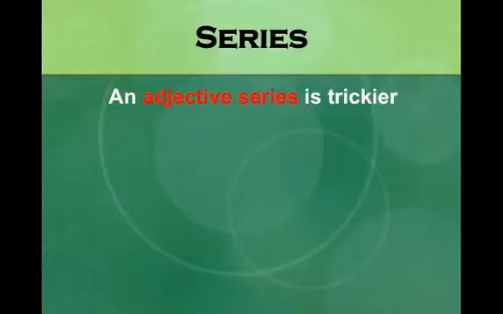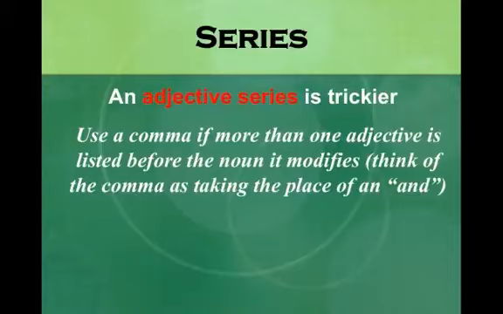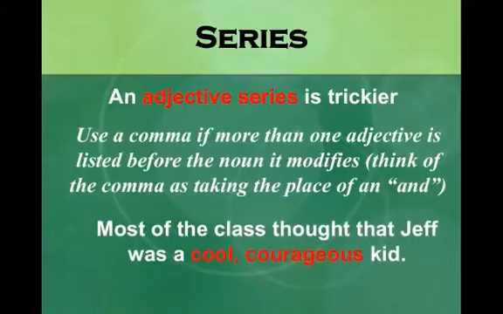An adjective series is something a little bit trickier. Use a comma if more than one adjective is listed before the noun it modifies. Think of the comma as taking the place of an and. Most of the class thought that Jeff was a cool, courageous kid. Instead of saying cool and courageous, we take a shortcut in the English language. We put a comma in between the 2 adjectives instead of using and. We can do this as long as they come before the noun they are modifying.